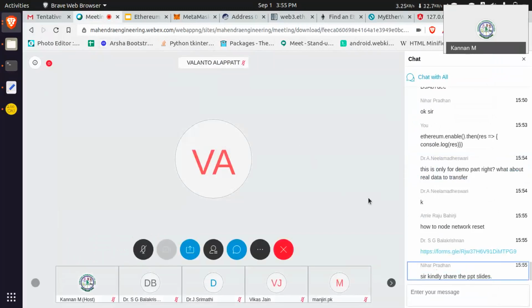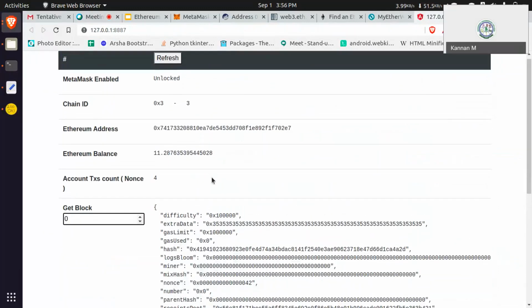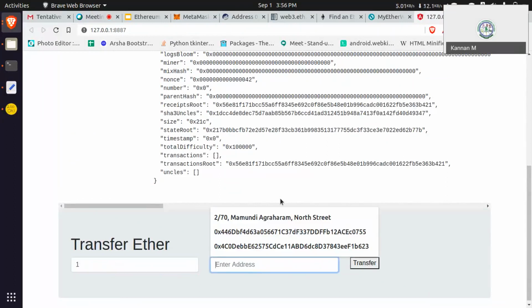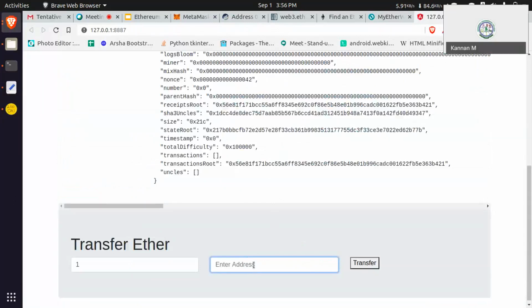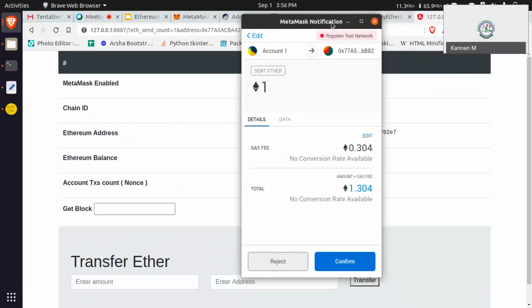Yeah, sure, I will share that. And if you want to transfer some amount to any other person, we can perform that in our JavaScript. Like I want to transfer one Ether to this address. Just paste it, then click transfer, along with MetaMask operations.